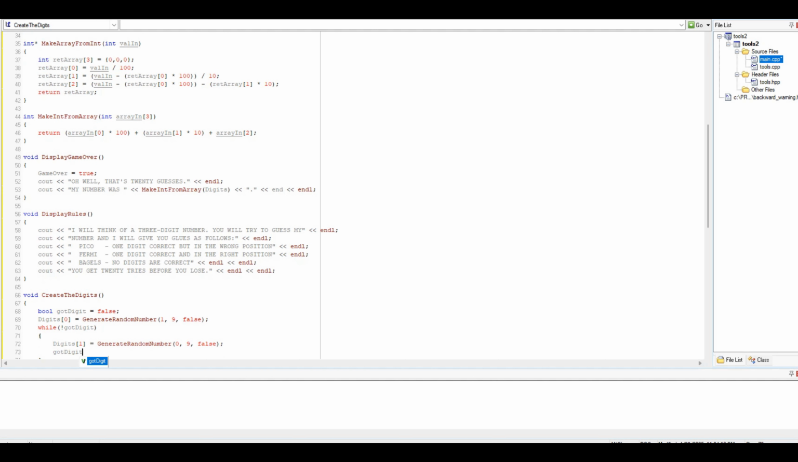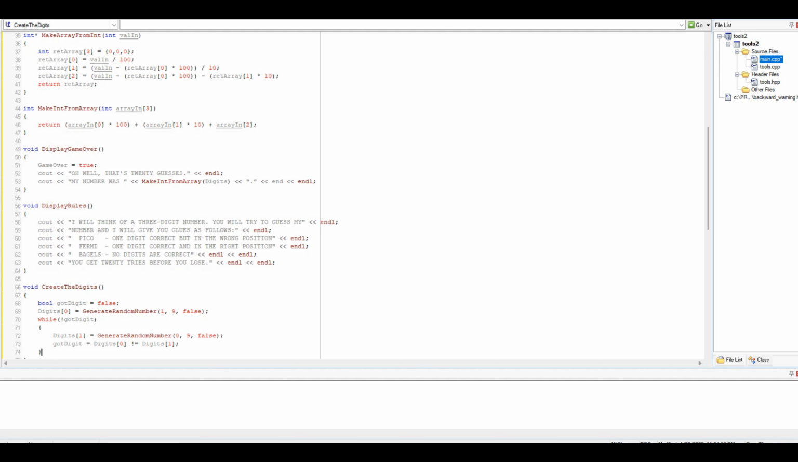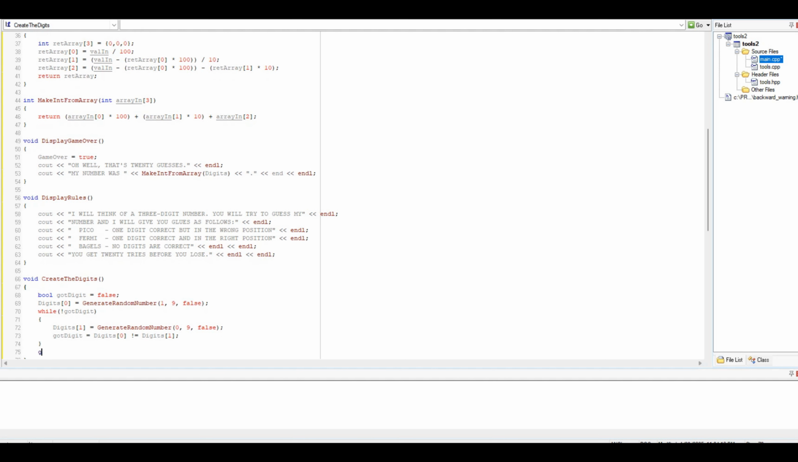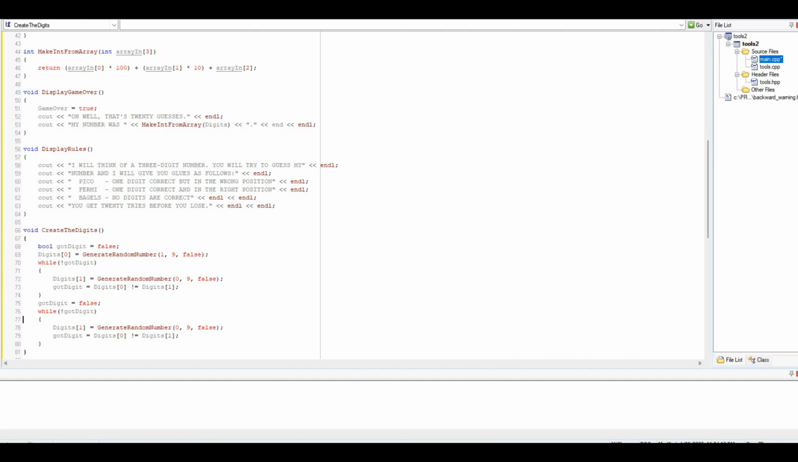Got digit is going to equal digits 0 not equal to digits 1, right? Perfect. And then we'll say got digit equals false, and we'll do it for the last digit. Copy, paste, digits 2, and then digits 0 is not equal to this.